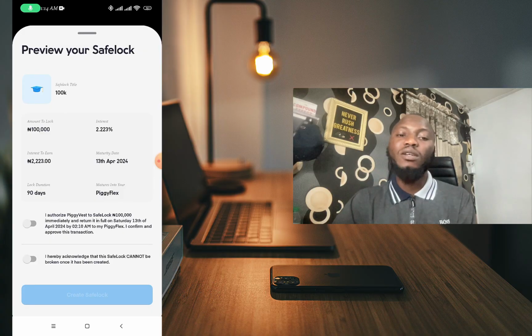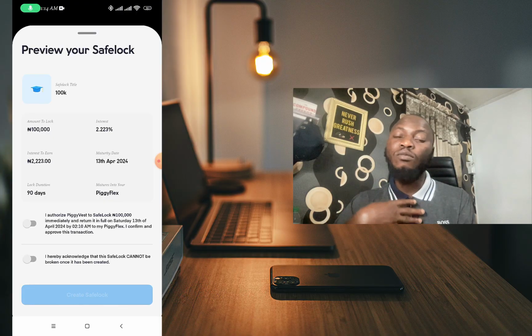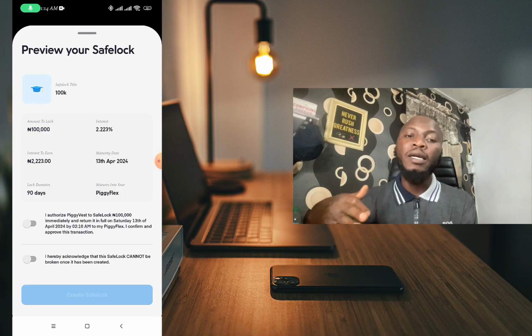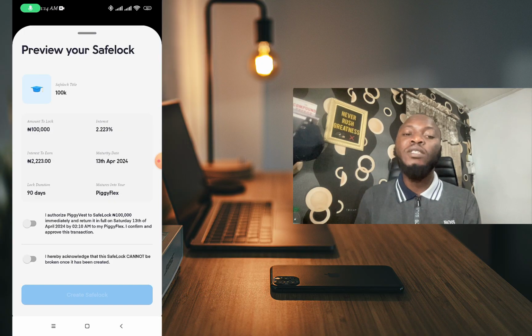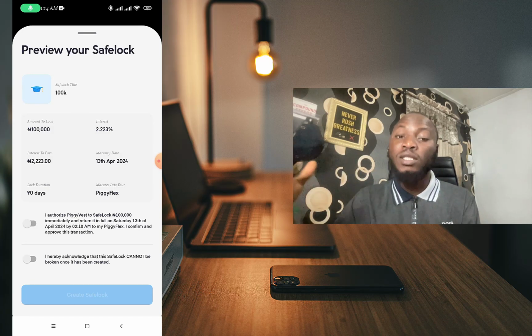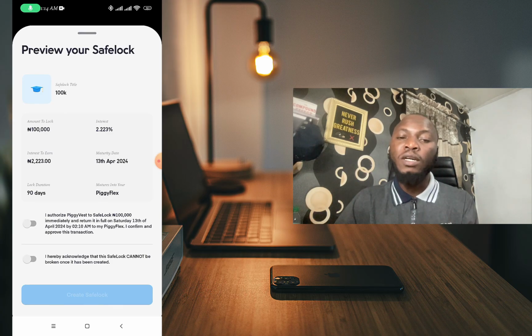It's not possible. So these are the apps that you can actually use to save money in Nigeria, and they work perfectly. Trust me. Piggyvest also works perfectly, but to me, PalmPay actually works best, followed by OPay, then followed by Carbon, then you can now pick Piggyvest. But it all depends on different individuals' interests. If you are okay with Piggyvest, you can keep on using it to borrow or to save money and other features as well. So this is all I have for you in this video.